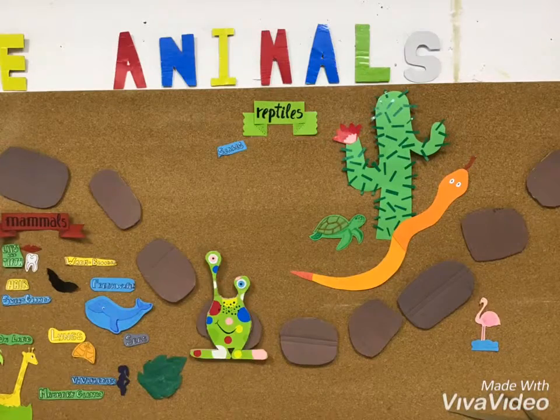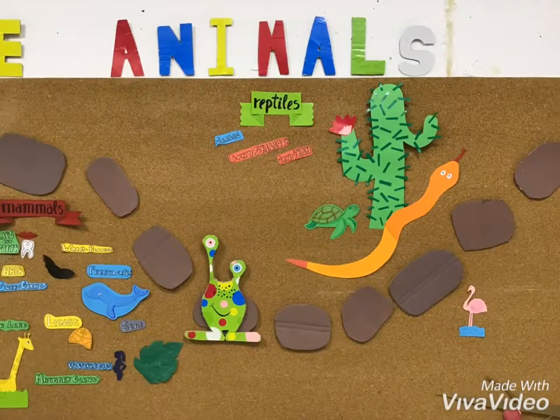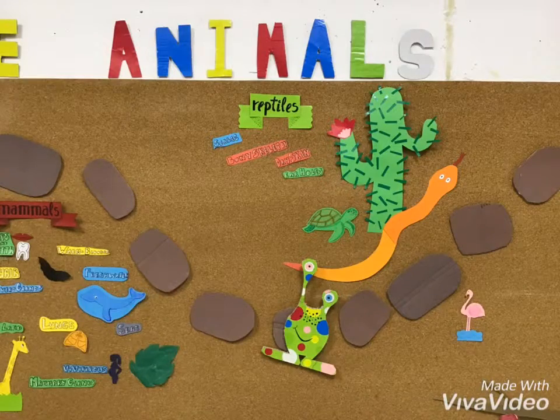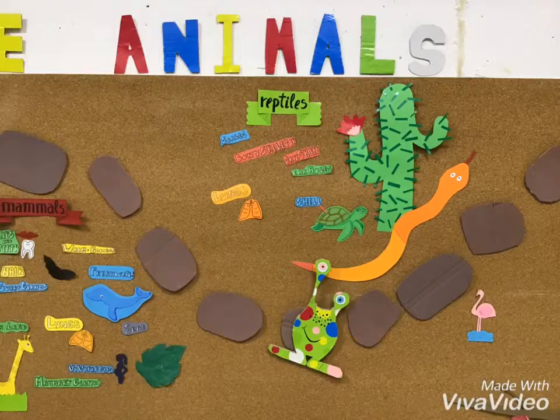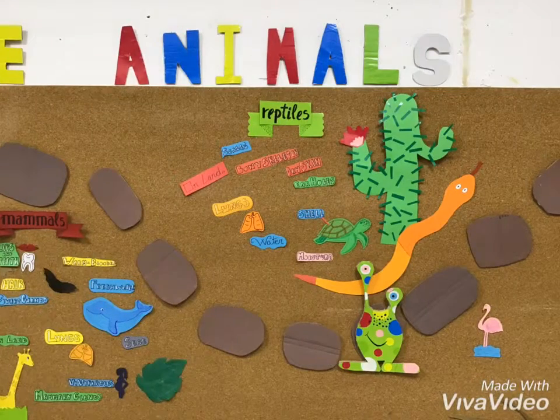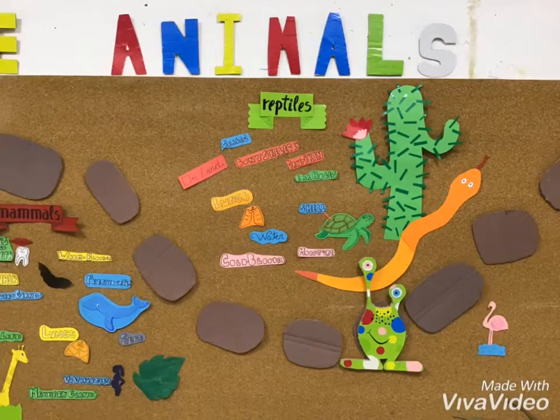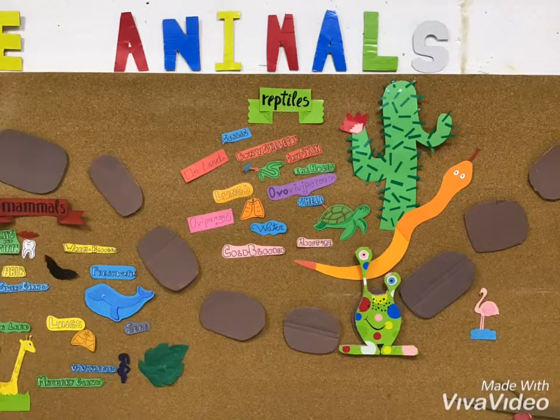Reptiles. They have scales, a bony skeleton, dry skin, and ear holes, and some of them have a shell. They breathe using lungs, and they live mostly in dry habitats, some of them on land and others in water. They are cold-blooded. Most of them are ovoviviparous, although some of them are oviparous.